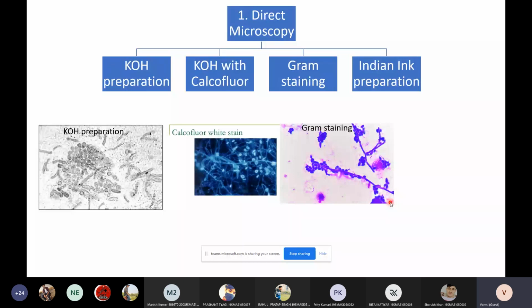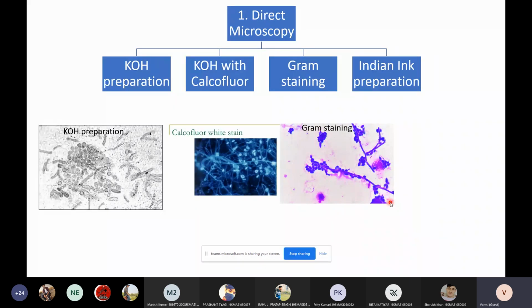Candida is also a yeast. Sometimes Candida will develop the germ tube, that is pseudohyphae, but usually Candida also looks like a yeast cell. So in order to differentiate Candida yeast from Cryptococcus yeast cell, we go with gram staining. Candida will give positive, whereas Cryptococcus neoformans won't stain at all.